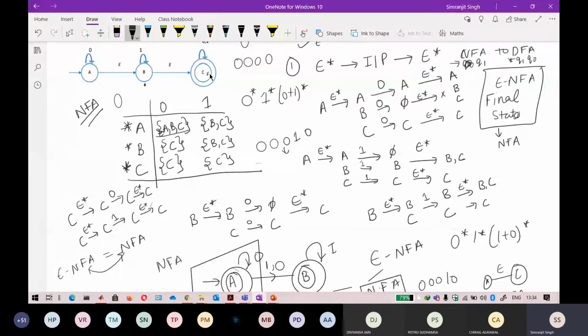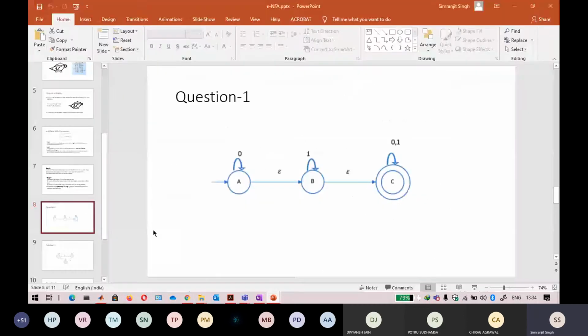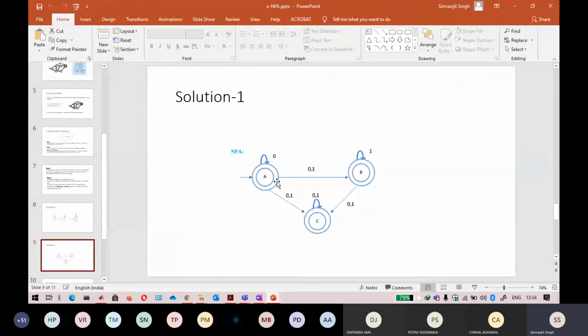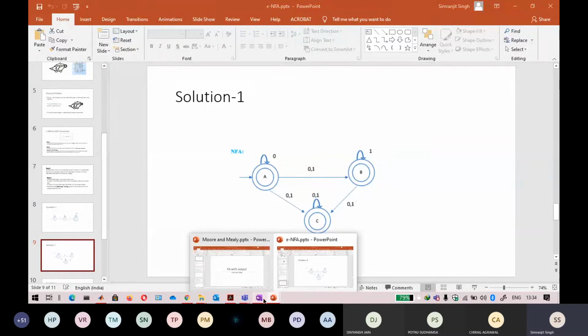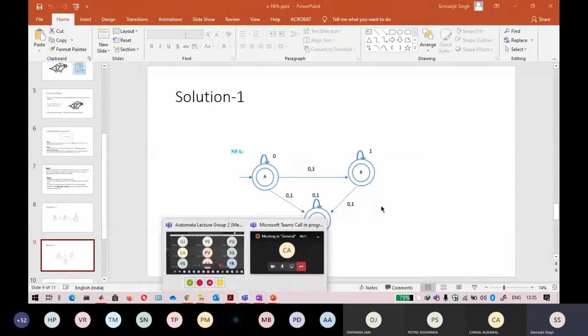So this is the first final state, and to this final state B is reaching by using only epsilon. So B is also a final state. In the same way, A can also reach this C by only using epsilon moves. So the exact answer for this is this. Also, the solution given in the slide is correct. If you see in the slide, there are three final states. So that is why the final state concept is a bit different. I haven't told you about that one.